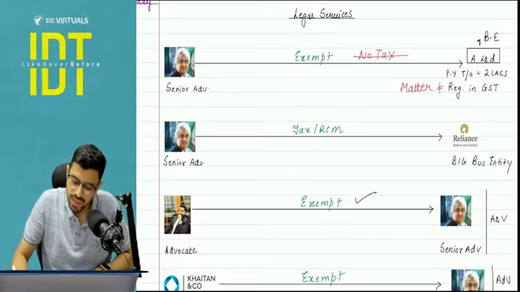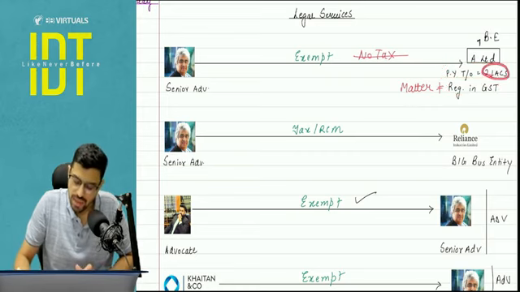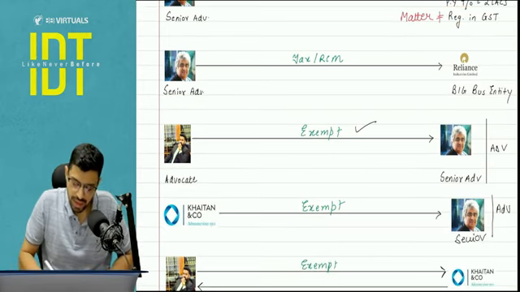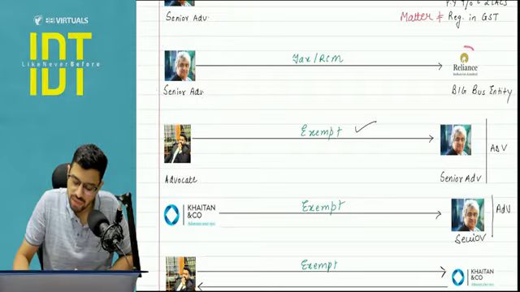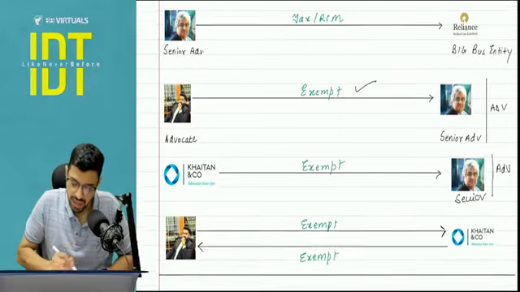Okay, so here the person is registered under GST, but his turnover of last year is 2 lakh. So I have to focus here. Hence, it is exempt. Okay, next, a senior advocate is giving services to Reliance Limited. Obviously, it's a big business entity. Last year turnover exceeding threshold, so taxable, and that too under RCM.